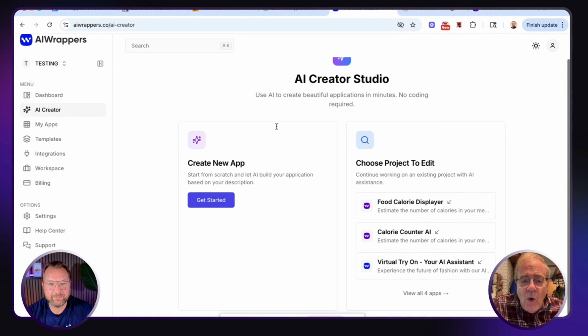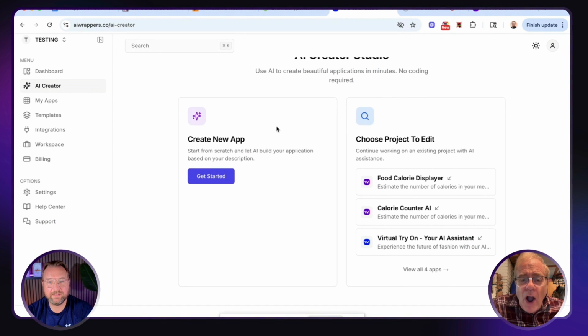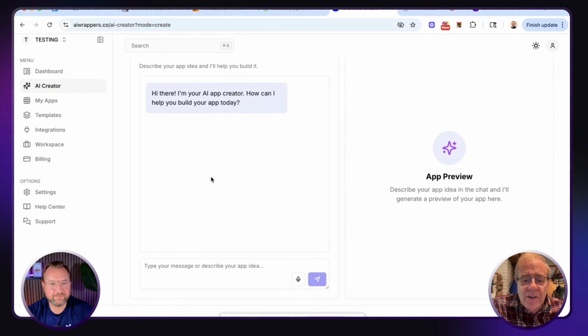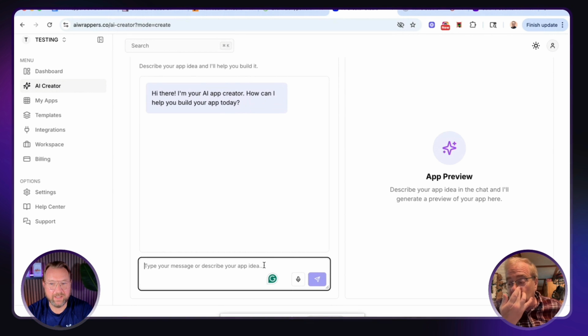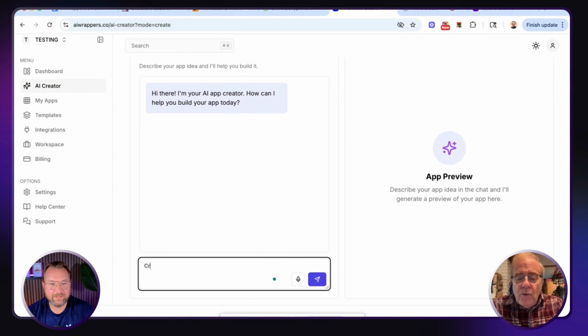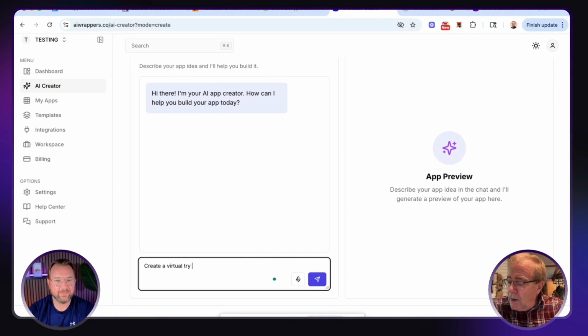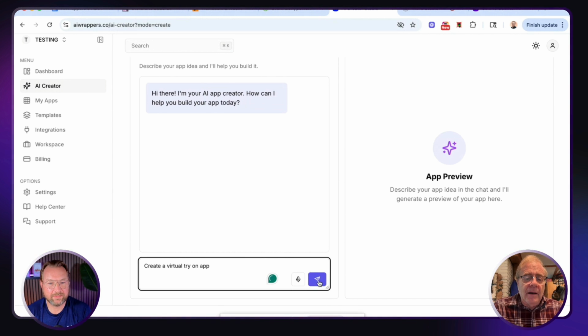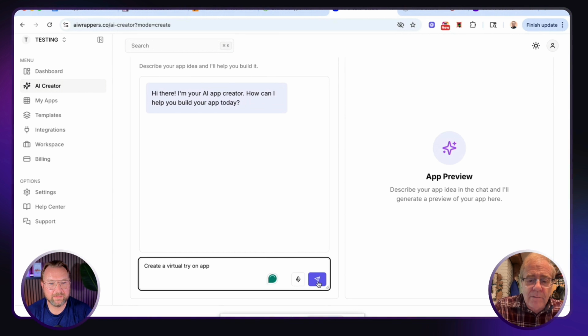Okay, so in order to do that, you could just talk into it. You just click get started, and then you could actually talk into it with the microphone at the bottom here, or you could just type something. So I'm just going to type create a virtual try on app. That would be clothing. We're going to try clothing.